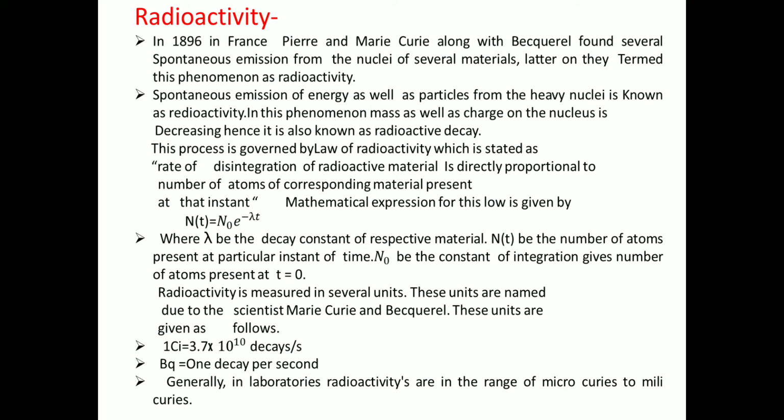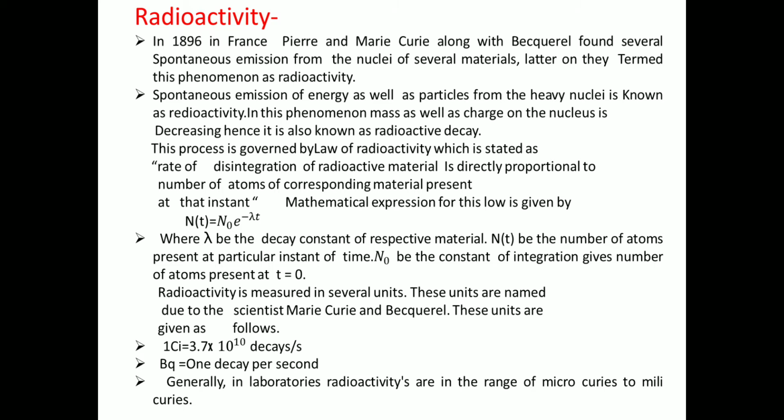Now, radioactivity is measured in several units, and these units are named after the scientists Marie Curie and Becquerel. The units are as follows. The first one is 1 Curie, which is equal to 3.7 × 10^10 decays per second, whereas the second one is the Becquerel, which is equal to 1 decay per second.